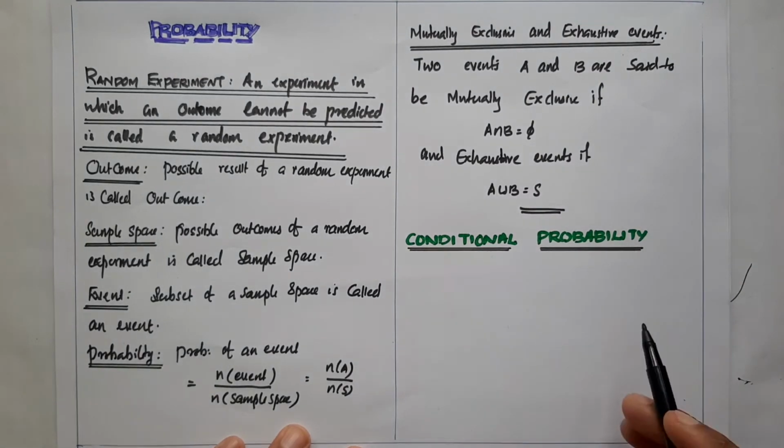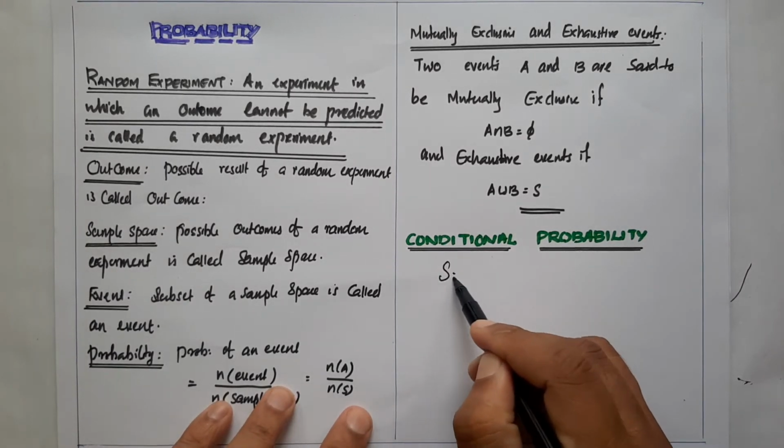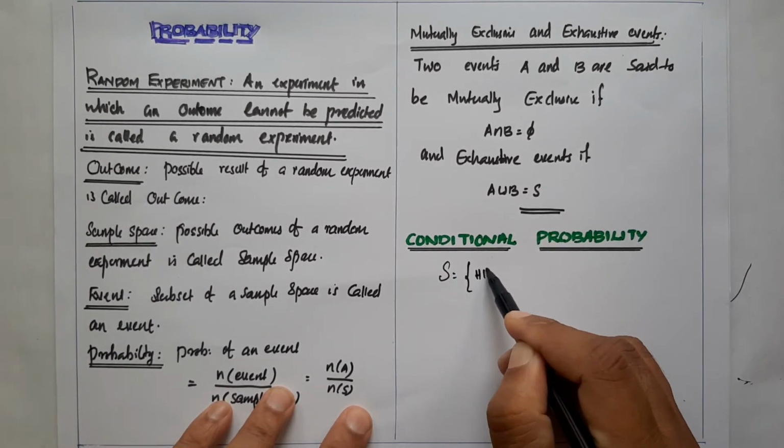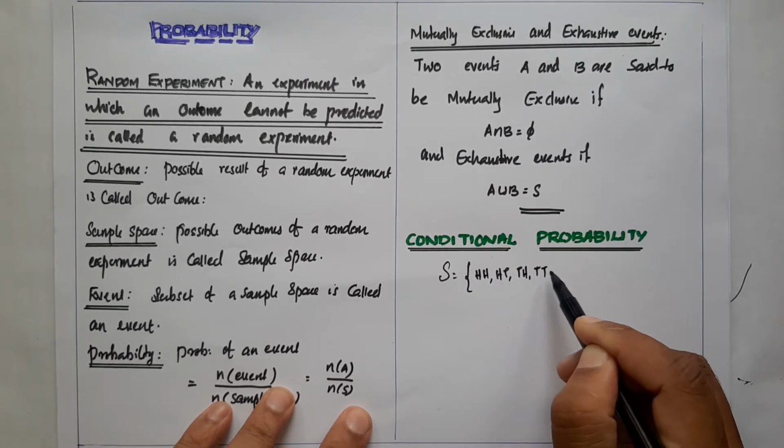Our first definition is conditional probability. What is conditional probability? Here I take a sample space. When two coins are tossed, the possible outcomes of the sample space are head head, head tail, tail head, and tail tail.